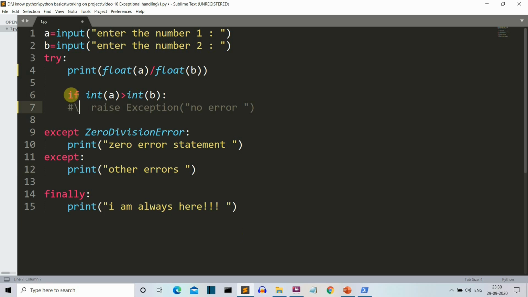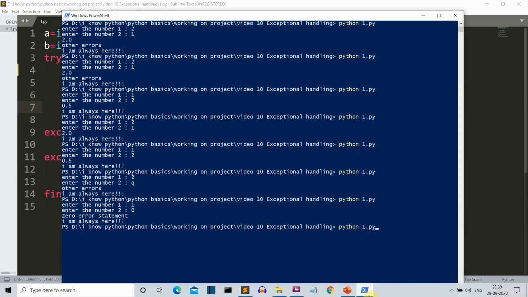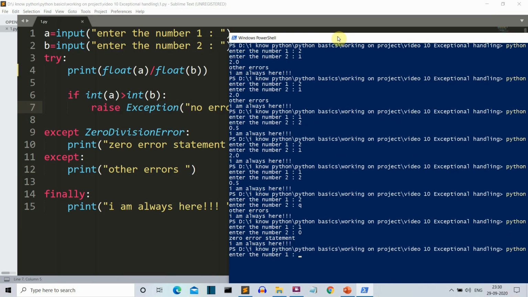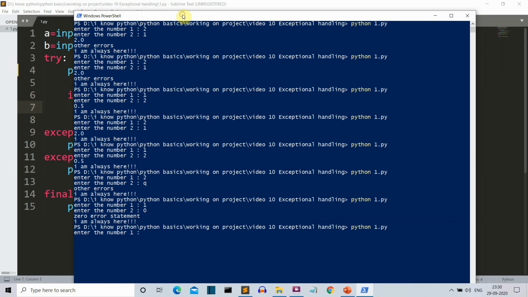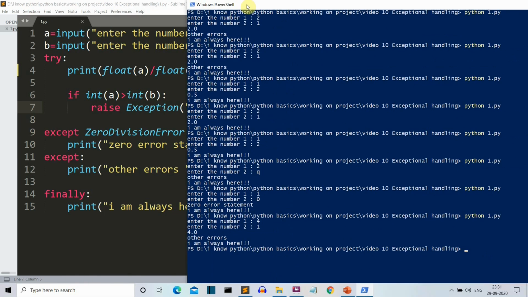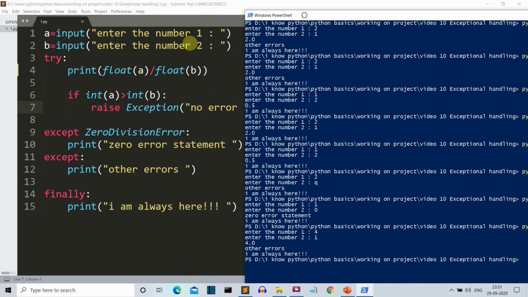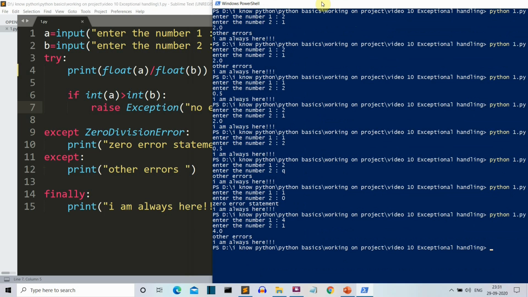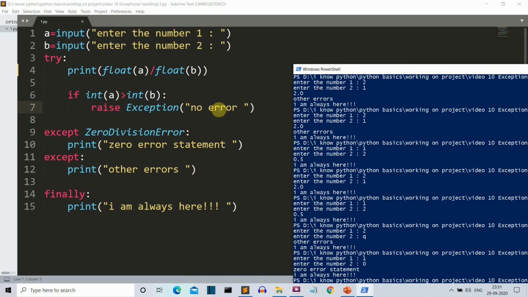And let me uncomment this one, save this and let's run our program once again. And for this condition to happen, A should be greater than B. Okay, so A should be greater than B. A, let's say, is 4 and B is, let's say, 1. So you can see other errors is working. Okay, yeah, because we have created an exception, this is why this exception block was also getting executed. Okay, so we have created a user defined exception.